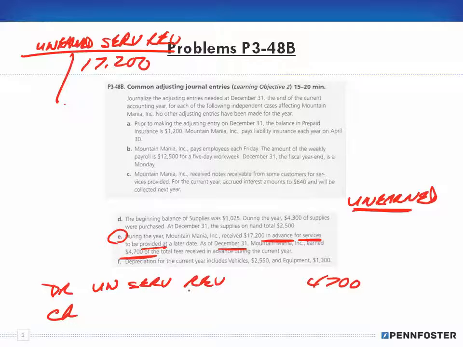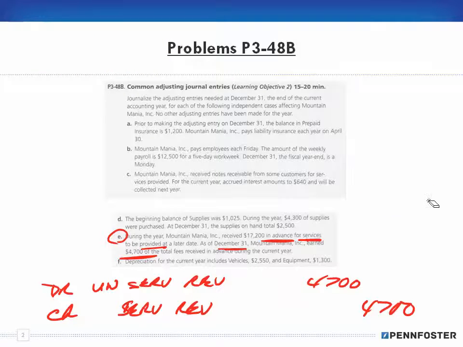Since I'm dealing with service revenue, I look at my revenue accounts and I credit my service revenue account for 4,700, because why? Well, since I'm earning it, if I was being paid on a cash basis, I'm recording the sale. I would have recorded it as service revenue.